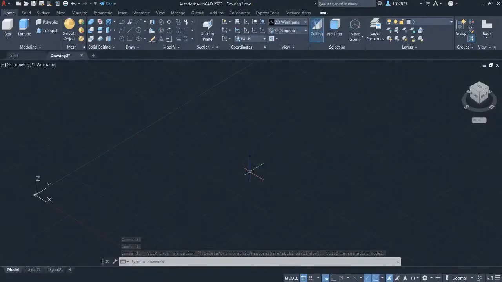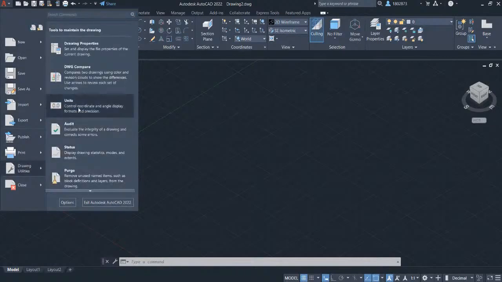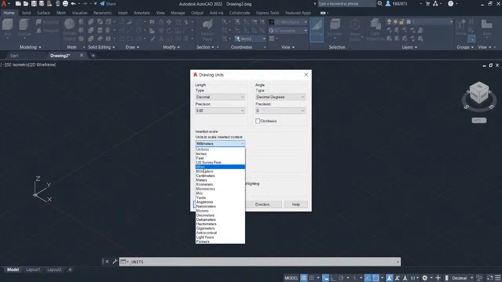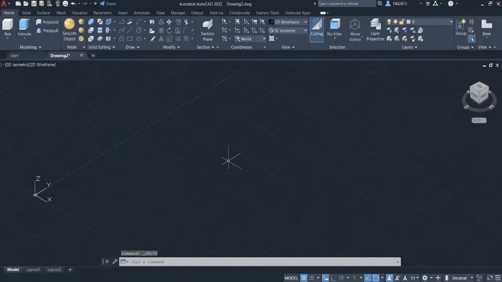We will be doing the second challenge in Master Part Modeling in AutoCAD. Let's begin by changing the units in millimeters. Head over to Application menu, select Drawing Utilities, and select Units. All part models are in 2 decimal places, so always change the precision in 2 decimal places. Select the units to be in millimeters. Click OK. We will begin by grabbing rectangle in our Draw Panel.